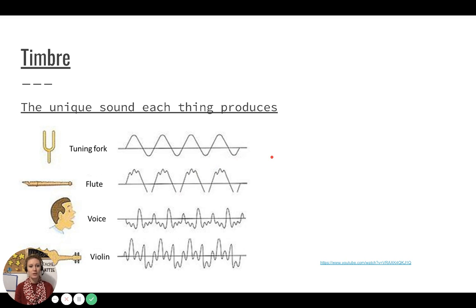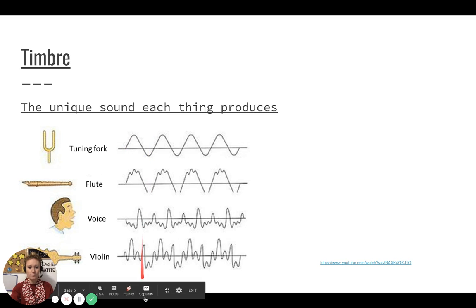Timbre, the unique sound each thing produces. Notice the wavelength is the same for each one, and the pitch is the same. However, they sound different because they are different instruments. Therefore, the timbre is different.